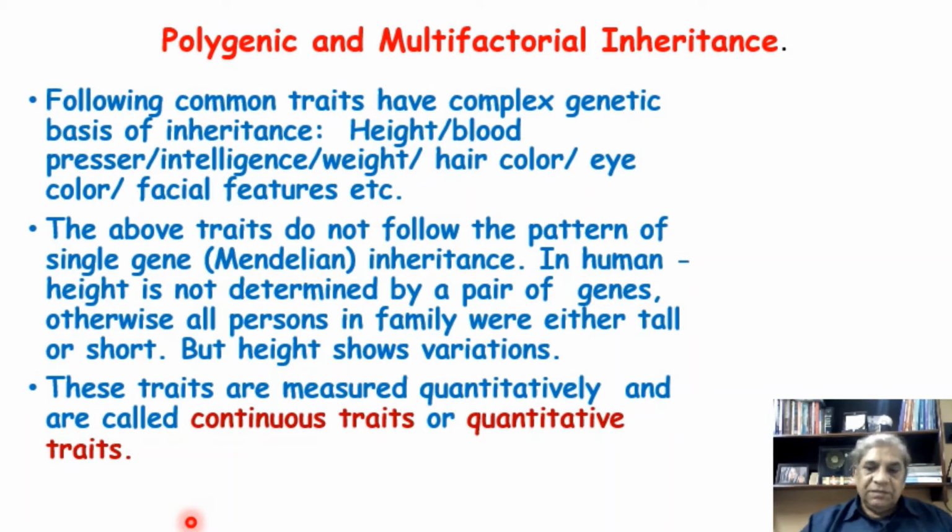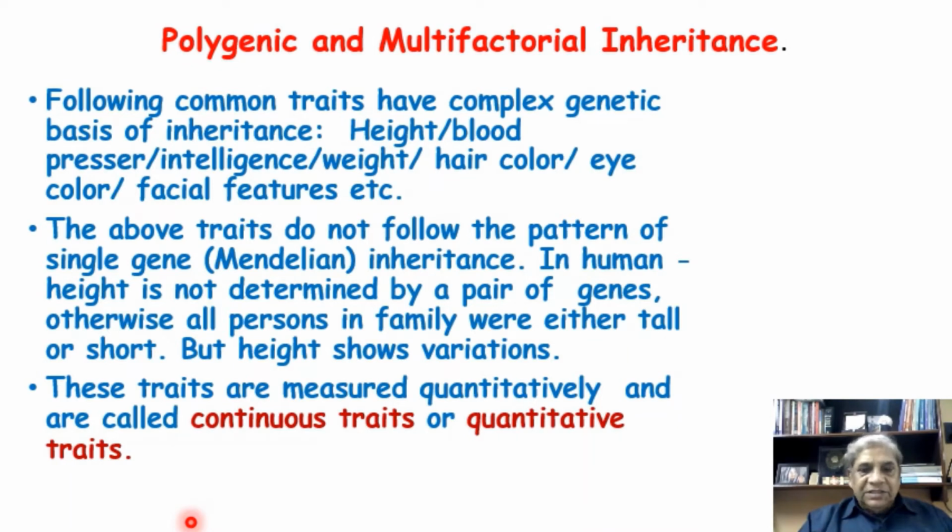Otherwise, if there were only two categories, tall and short, we would just say he is tall and the other is short. There would be no need to measure it. But here, since a lot of variation is present, we have to measure this height.